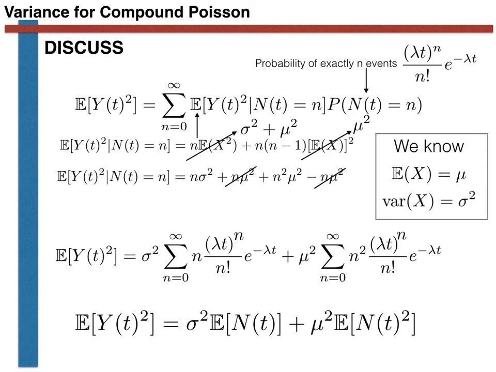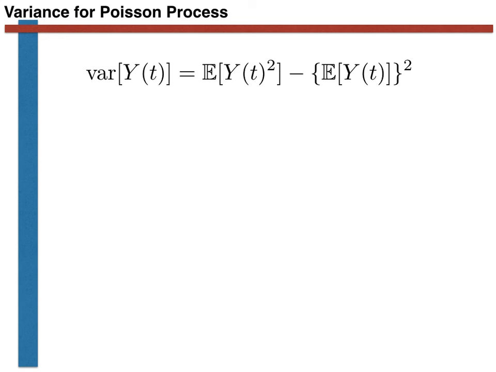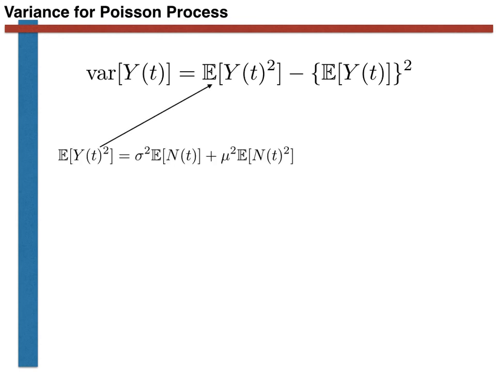We continue by remembering we would like the variance, which is given by the following expression. We have everything we need here. We have just shown that the expectation of Y(t) squared is equal to sigma squared times the expectation of N(t) plus mu squared times the expectation of N(t), all squared.